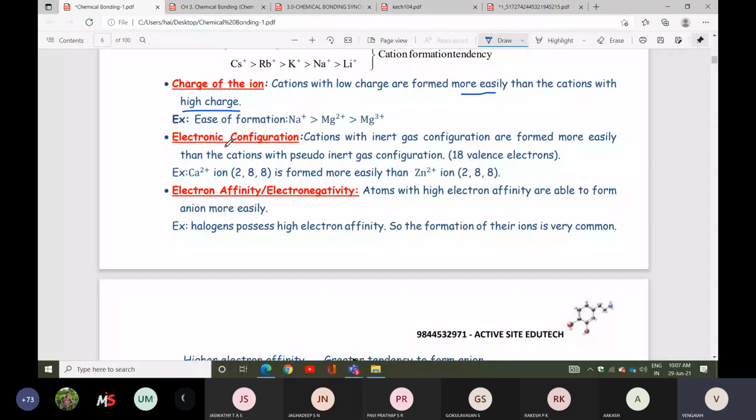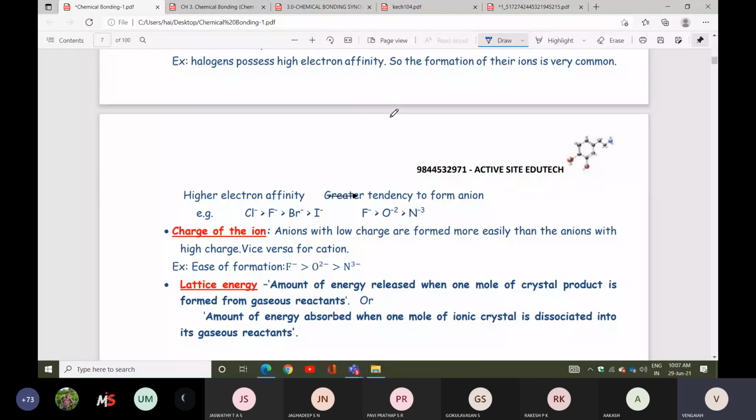Next one. For example, halogens possess high electron affinity, so the formation of their ions will be very common. Charge of the ions: anions with low charge are formed more easily than anions with high charge. Next, finally, you can take lattice energy.